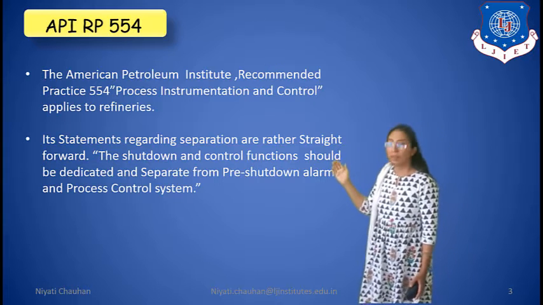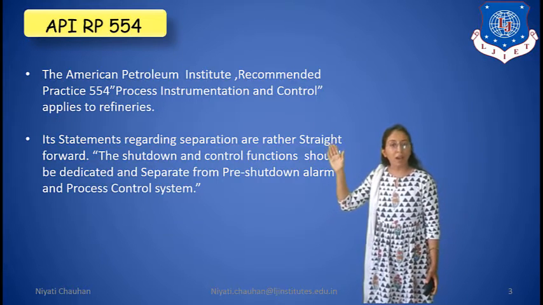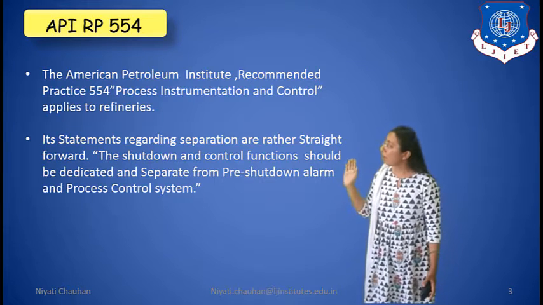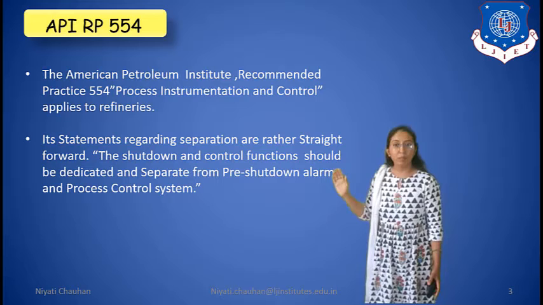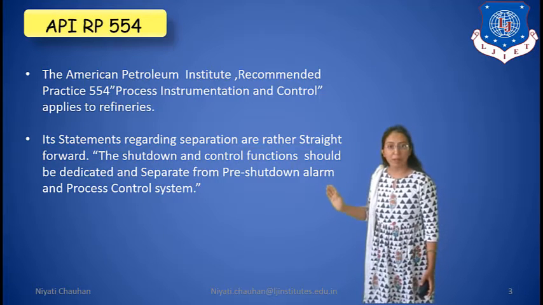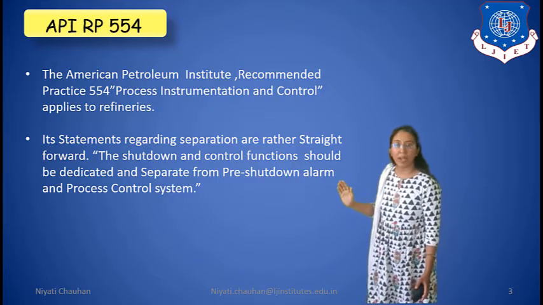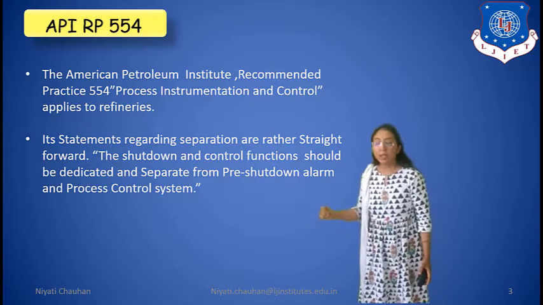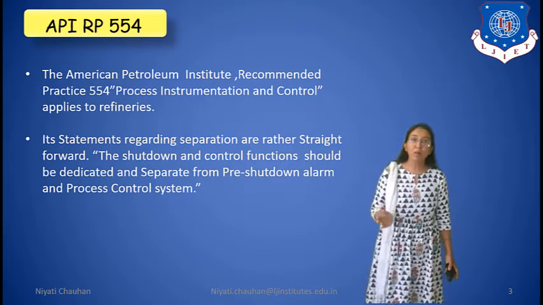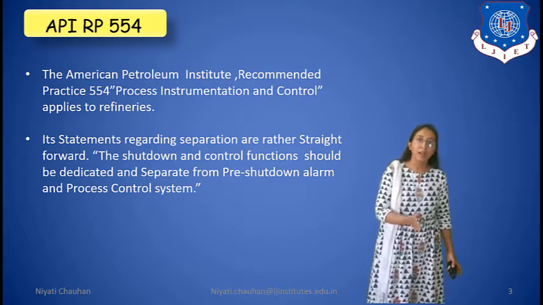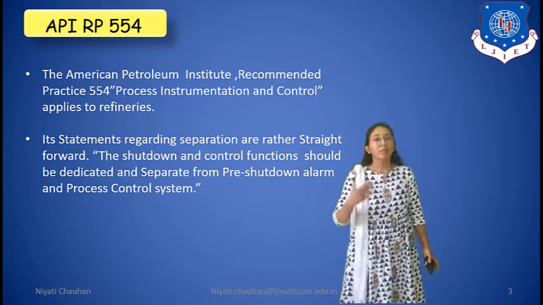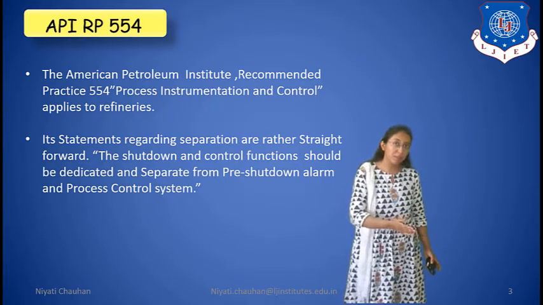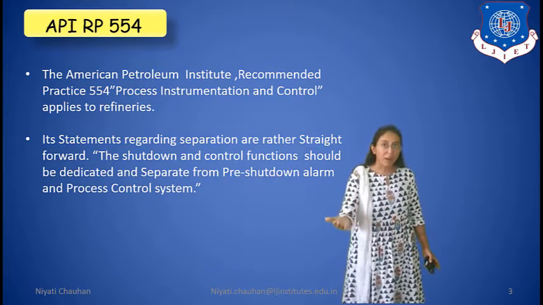Its statements regarding separation are rather straightforward. The shutdown and control functions should be separate from the pre-shutdown alarm and process control system. So here we are discussing different standards and how to separate the process control system and safety system in all standards.